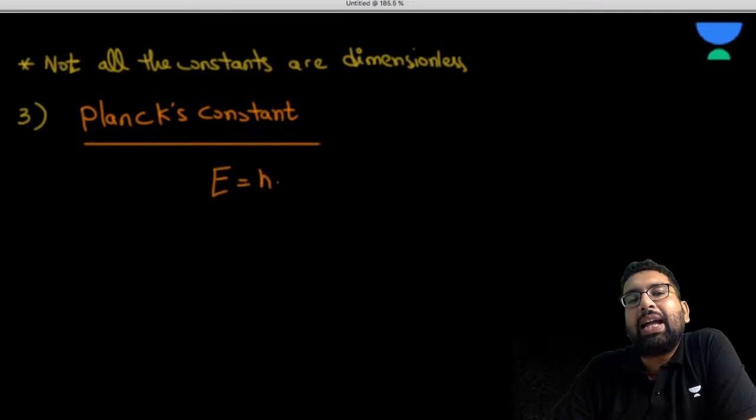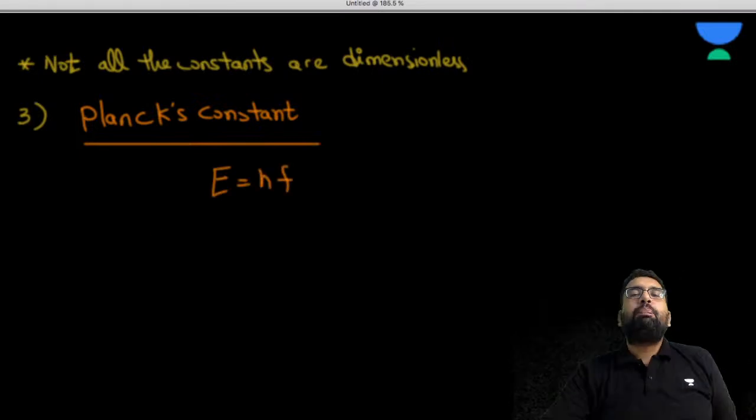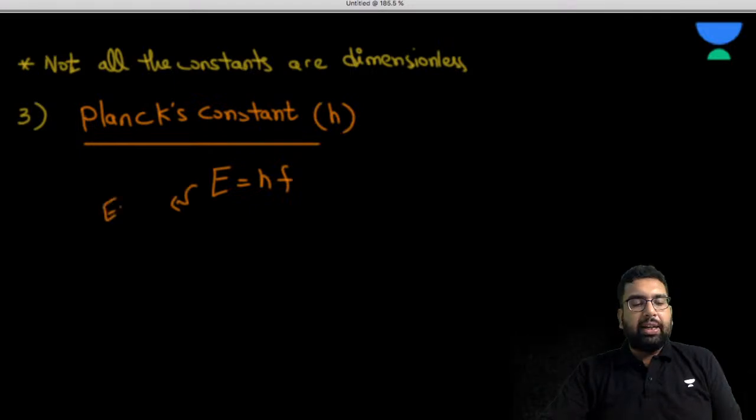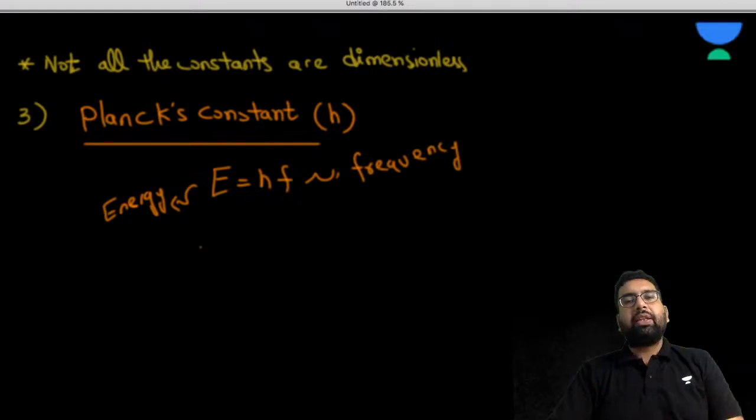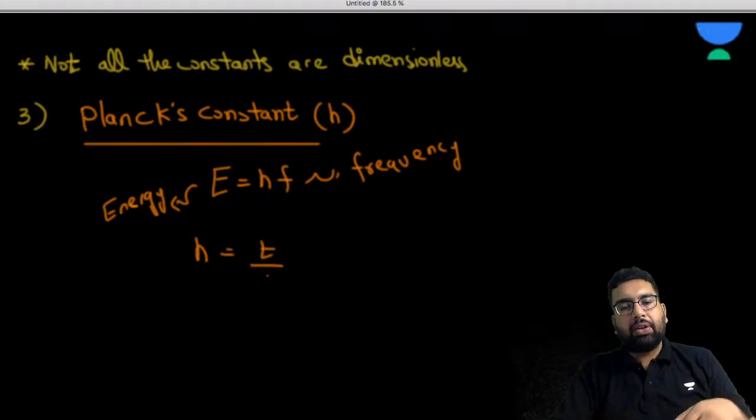E is equal to hf, where h is the Planck constant, E is the energy, and f is the frequency. So we can write h is equal to E by f.